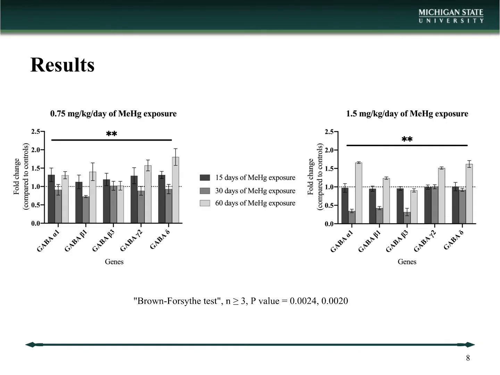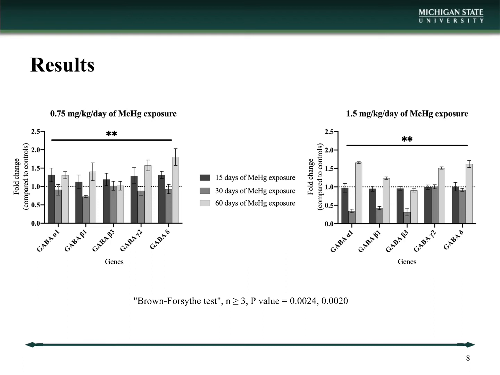Here we have our results. In the y-axis, we see gene expression. The dotted line represents control gene expression, or 1.0. Expression below the dotted line represents underexpression of the gene when compared to controls, and expression above the dotted line represents overexpression of that gene. On the x-axis, we see the genes that were measured.